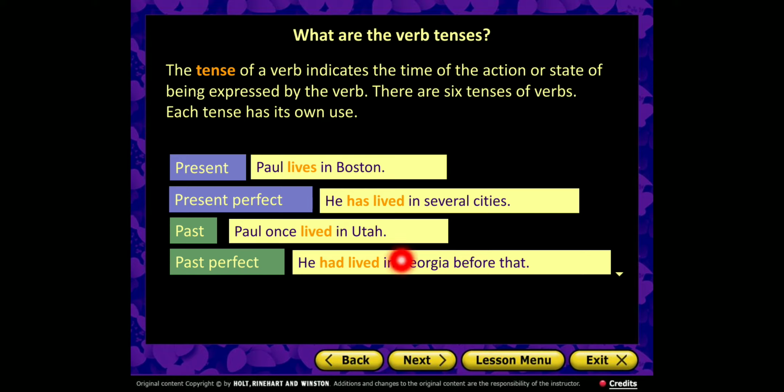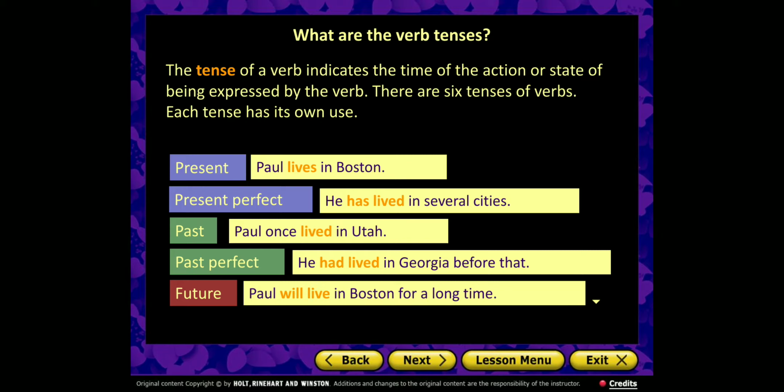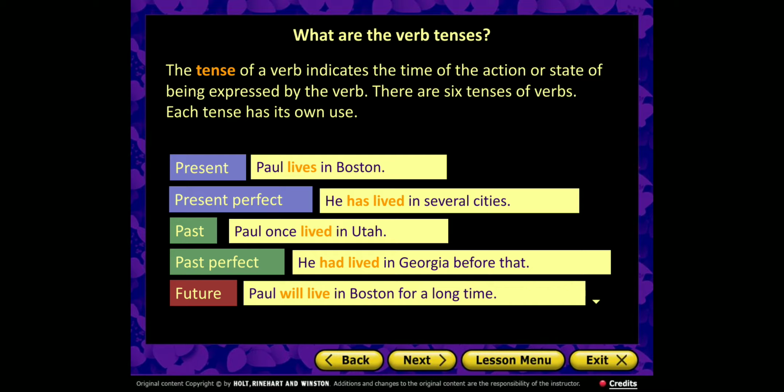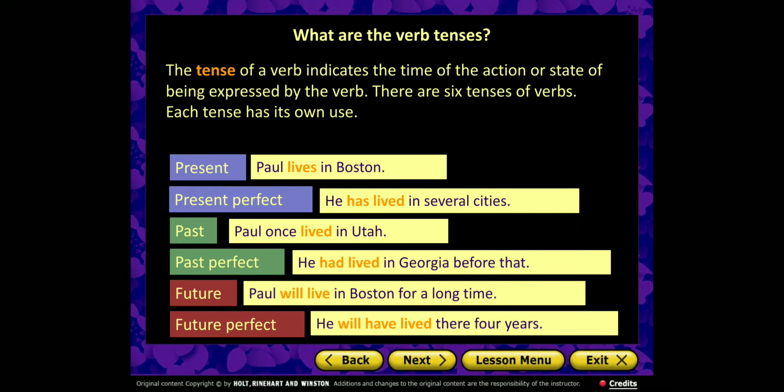And here we need to notice that Georgia can be a state in the United States, and it can be Georgia, a country like near Ukraine and Turkey. As for future, the sentence is Paul will live in Boston for a long time. And then future perfect, he will have lived there for years.